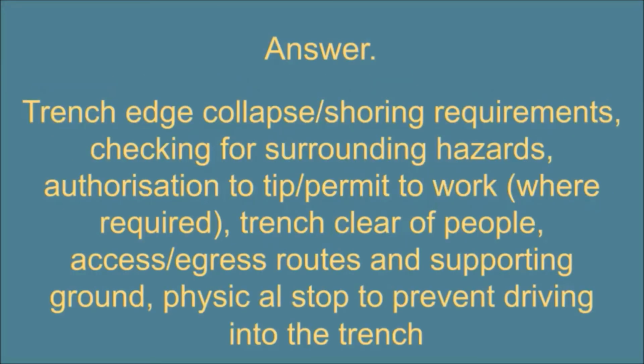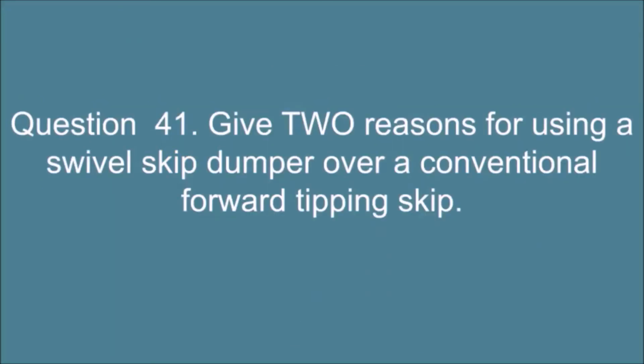Answer. Trench edge collapse shoring requirements, checking for surrounding hazards, authorization to tip, permit to work where required, trench clear of people, access, egress routes and supporting ground, all stop to prevent driving into the trench. Question 41. Give 2 reasons for using a swivel skip dumper over a conventional forward tipping skip.